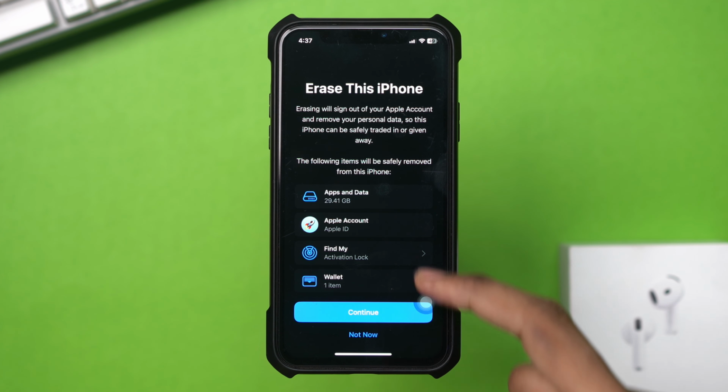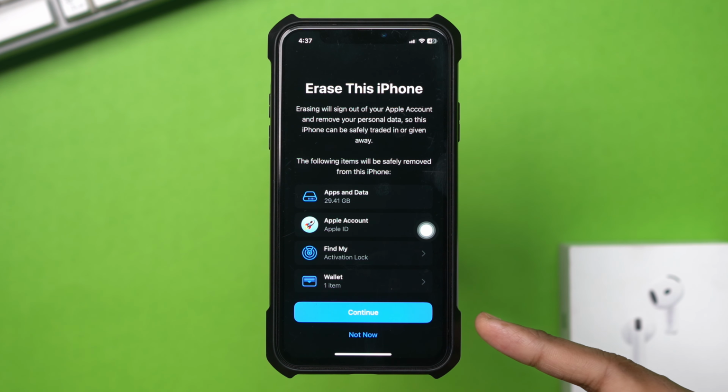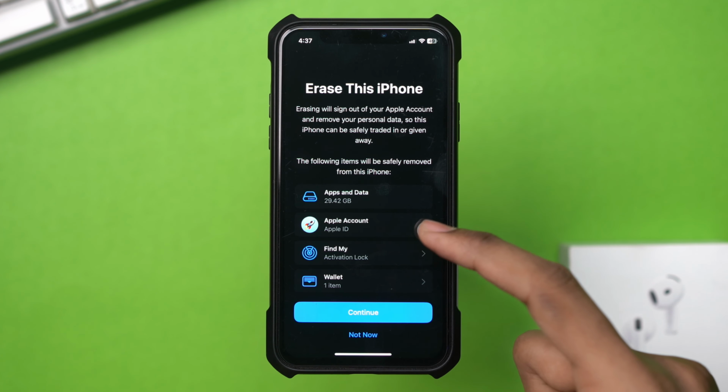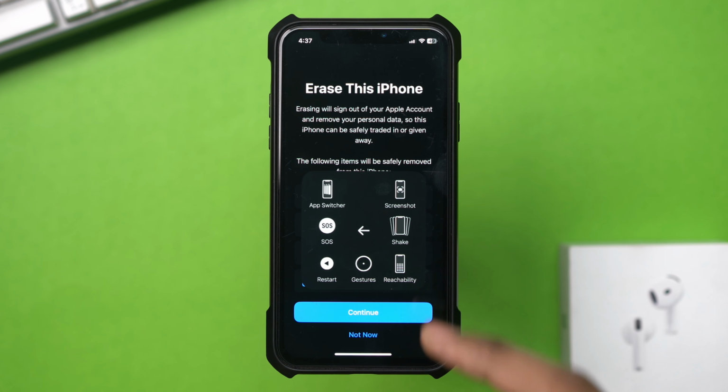After your iPhone restarts, follow the setup prompts. When you reach the Apps and Data screen, tap Restore from iCloud Backup. Select the backup that contains your call history.